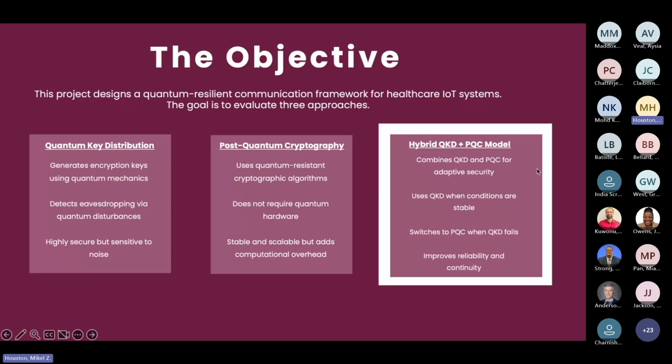And so the third approach, which is the core of my research, is the hybrid quantum key distribution and post-quantum cryptography model. This framework uses quantum key distribution when conditions are stable and automatically switches to post-quantum cryptography the moment the channel is compromised. It does this with no manual intervention, no packet loss, and no gap in protection. And the adaptability is what makes it different from anything that came before it, because it enables continuity of care.